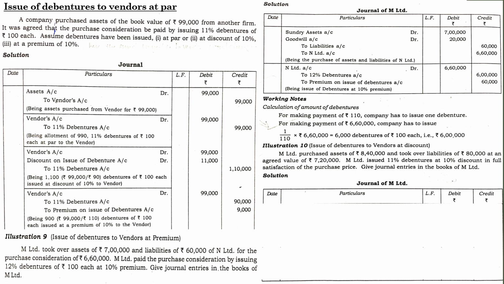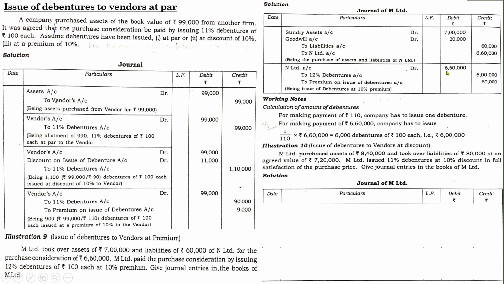Purchase consideration divided by value of one debenture. So it will be 6,60,000 divided by the value of one debenture, which is issued at a premium of 10%, so it will be 110. So 6,60,000 divided by 110, you will get 6,000 debentures. Our equation is not complete, you need to multiply it with 100. So 6,000 into 100, you will get 6 lakh. Show the 6 lakhs in the 12% debentures.